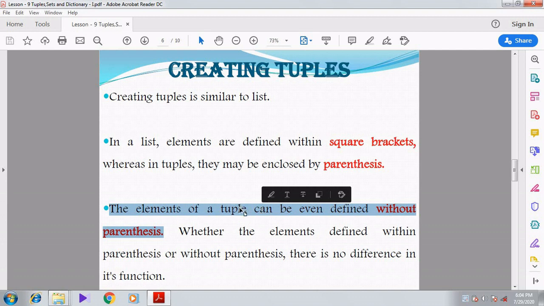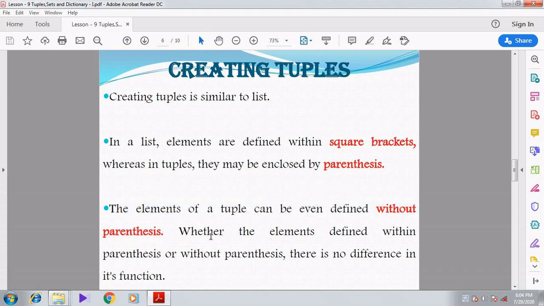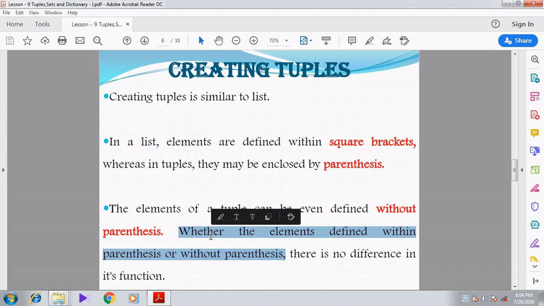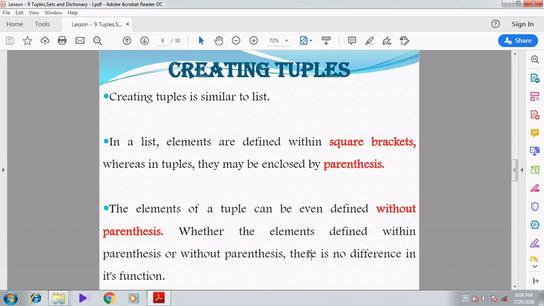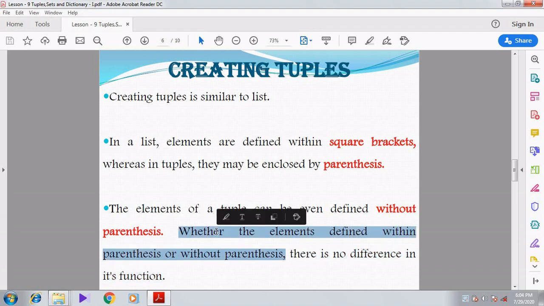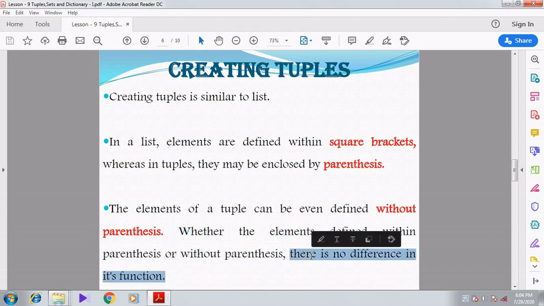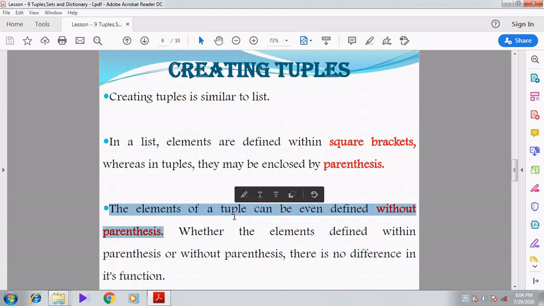Whether the elements are defined within parentheses or without parentheses, there is no difference in its function. The tuple will work in a proper manner. There is no problem at all. So the elements of the tuple can be defined with or without parentheses.